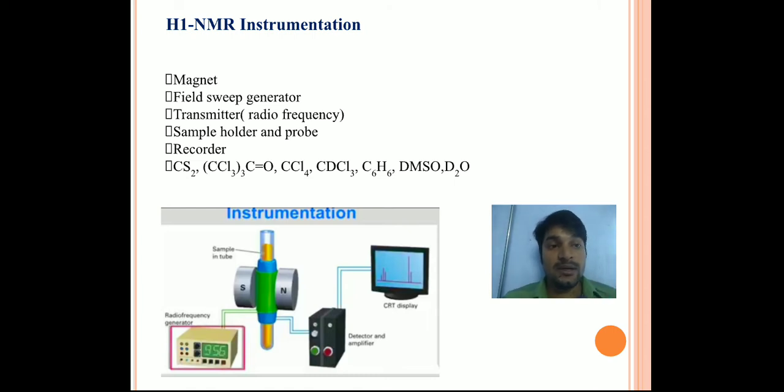Here I want to discuss one point again. Electromagnetic radiation is a huge, broad area. For NMR, we use only radio frequency. Radio frequency, in general form, is what we normally hear as 98.3 Red FM or 98.3 Radio Mirchi; that is a very low energy frequency, in the radio frequency range. The main utility of the transmitter is providing electromagnetic radiation to the sample.